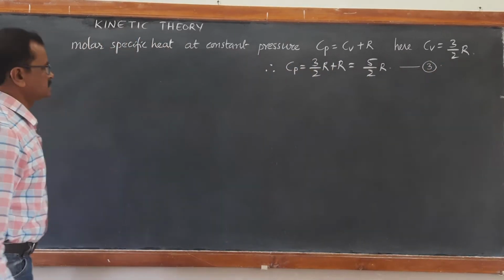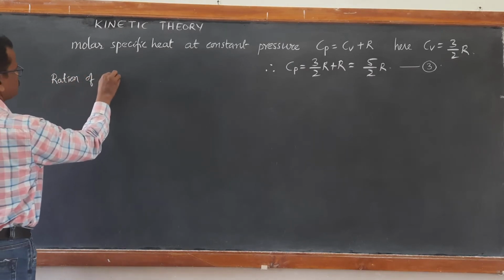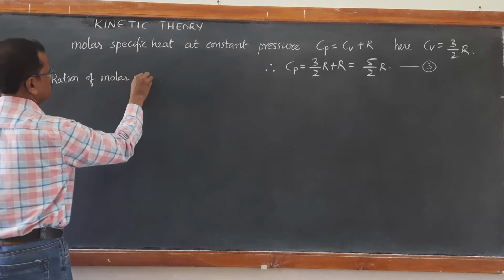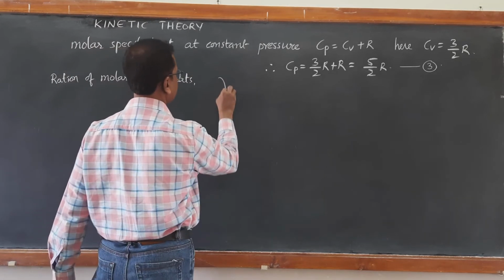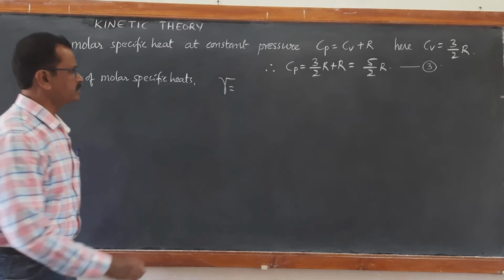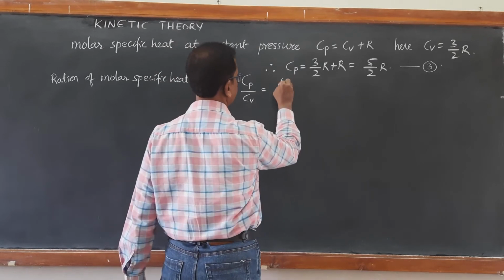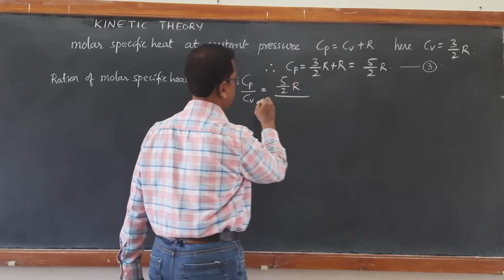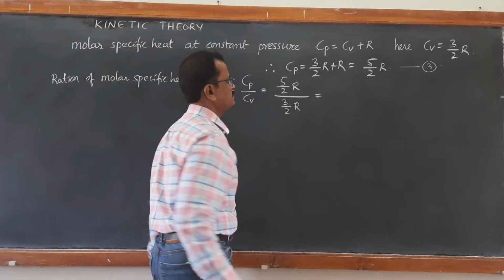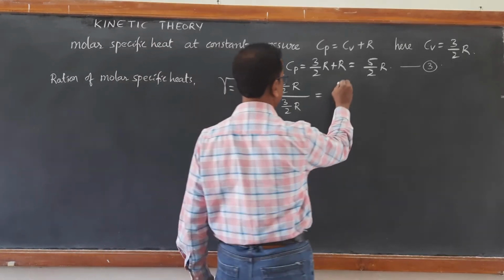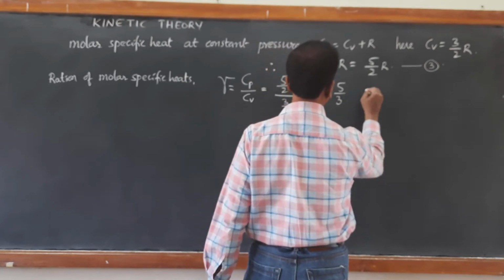Now, ratio of molar specific heats. The ratio of molar specific heats is denoted by gamma, as we have used earlier. Gamma is equal to Cp by Cv. We have Cp 5 by 2 R and we have Cv 3 by 2 R. Just divide them. R cancels, 2 cancels, so you are left with 5 by 3. So this is the Cp by Cv value of a monoatomic gas.